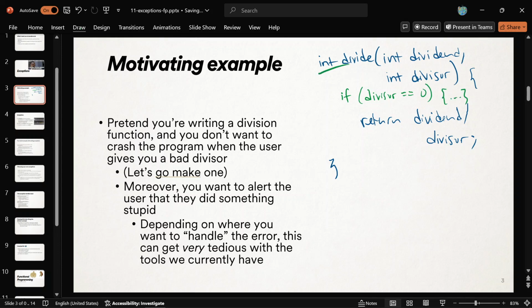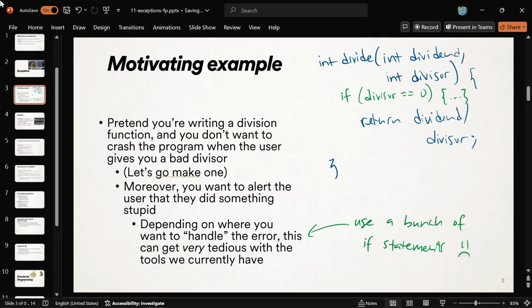And then you still have to return an int though. You can return -1, let's say, to mean that after you yell at the user. Now you've given up the answer of -1. Maybe it means the answer was -1, or maybe it means there was an error. 2 divided by -2, the answer should be -1, but if we return -1 when there's an issue, we've confused ourselves. So that's unfortunate. It ends up involving a bunch of if statements to handle the problem with your current knowledge of C++. That's sad face. We don't like that.